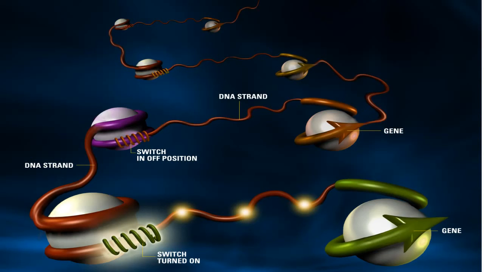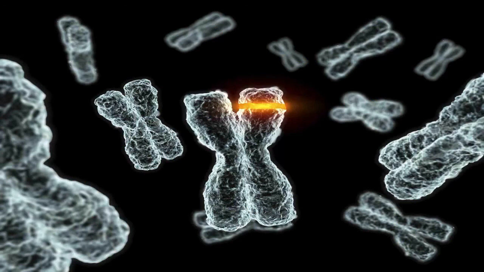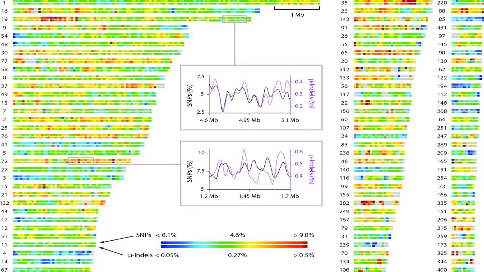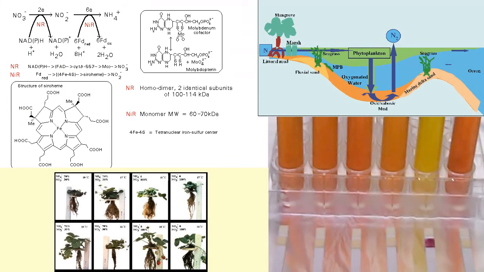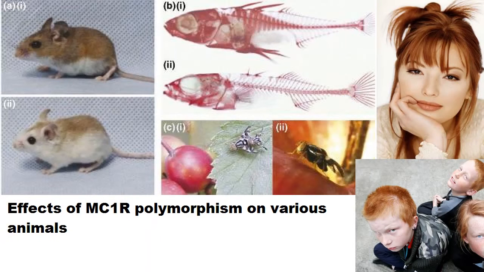So let's review. We have genetic material, which is inherited with variations, resulting in differences in the offspring, which are acted on by the environment. This process of genetic change is repeated a few billion times, resulting in all of the genetic diversity we see today.